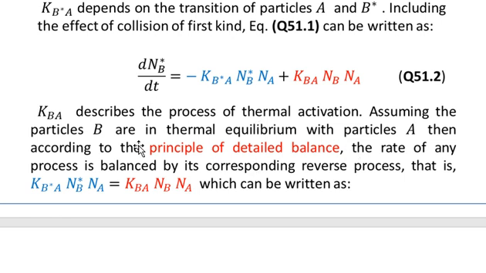According to the principle of detailed balance, the rate of any process is balanced by its corresponding reverse process, that is KB star A NB star into NA is equal to KBA into NB into NA. So these two will be equal to each other, that is equivalently dNB star over dt will be equal to 0 under thermal equilibrium.